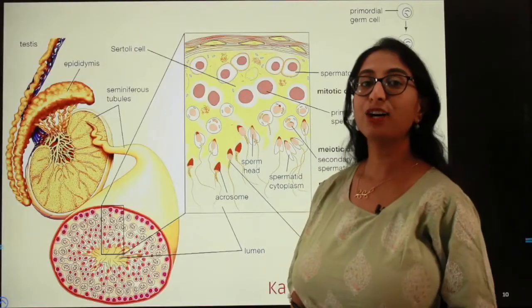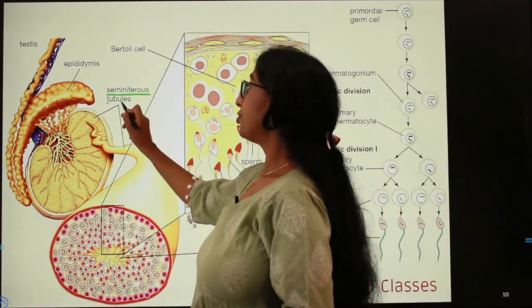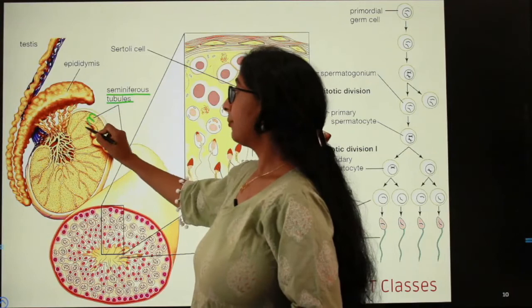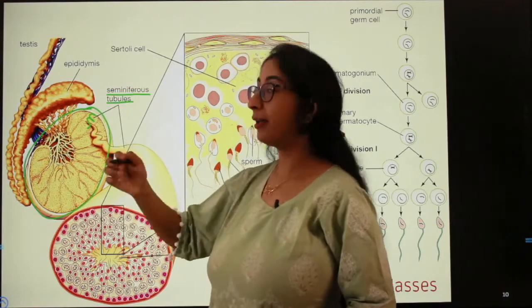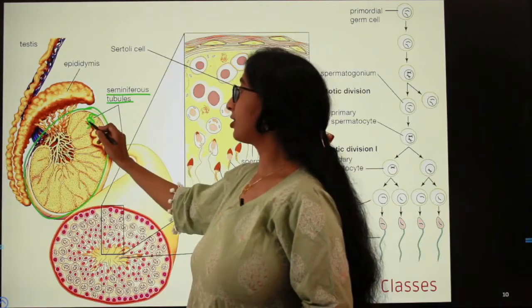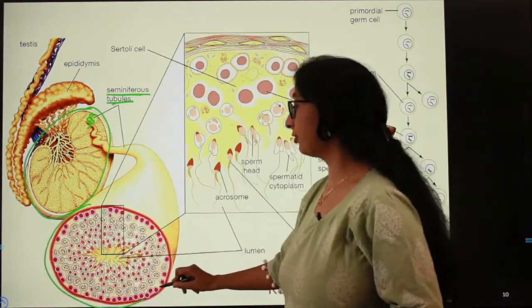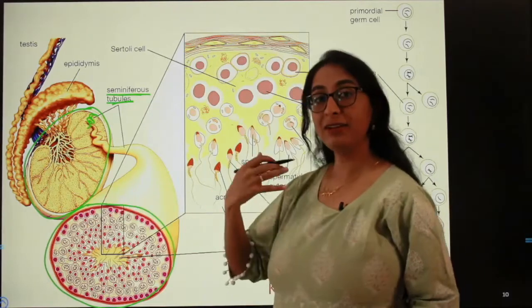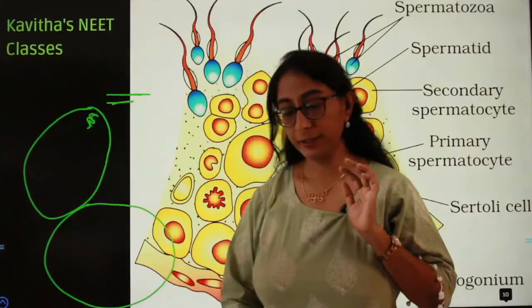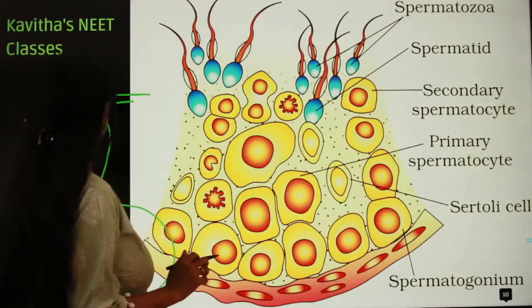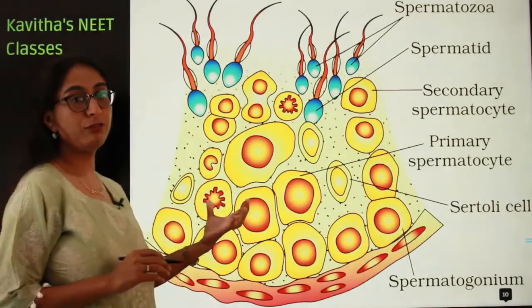The synthesis of the sperms occurs inside the seminiferous tubules, which are coiled structures present inside the testis. So the testis is the male gonad. Within that we have coiled structures called seminiferous tubules, and this is a cross section of the seminiferous tubule. I will explain it using another picture. Here you can see this is a cross section of the seminiferous tubule.